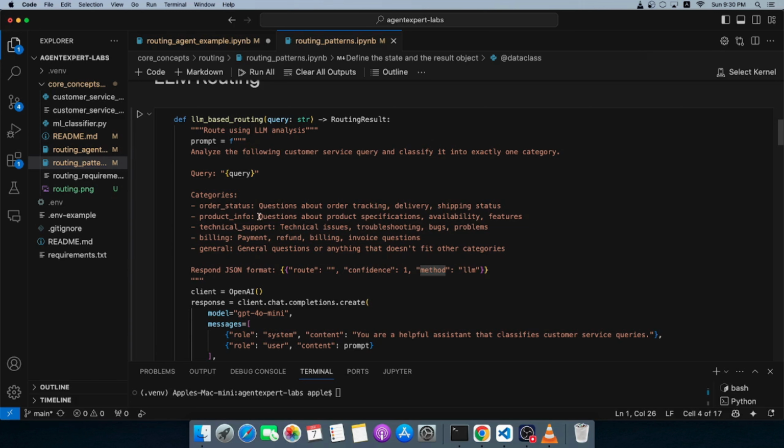Okay, so as you can see, I've written a very simple query. Questions about order tracking, delivery shipping status is for order status, product info is this, technical support would be technical issues, troubleshooting bugs and problems. So the LLM is smart enough to understand this.